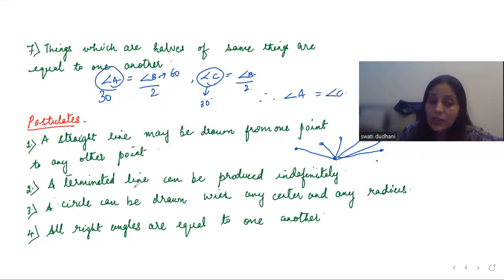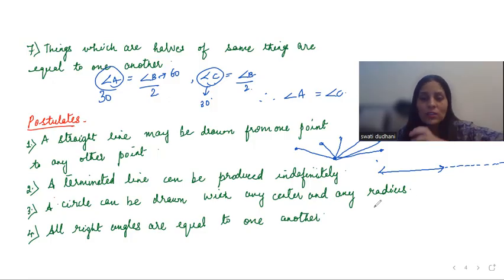Next, a terminated line can be produced indefinitely. Terminated line. Line is what? Which can be extended. So this can be produced indefinitely. You can extend it.